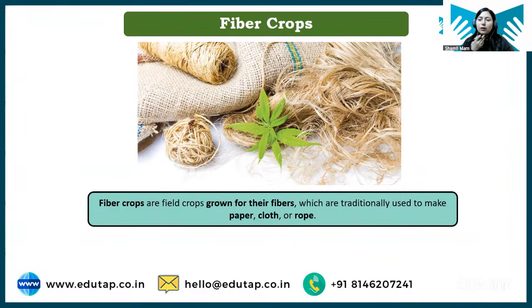Okay, what does golden fiber revolution stand for? Okay, jute. Very good. So basically, students, what are fiber crops? Fiber crops are basically crops grown for fiber purposes. First we have jute, then we have cotton, and this fiber is further processed into making different things like bags, paper, cloth, ropes, right? So such crops are fiber crops.